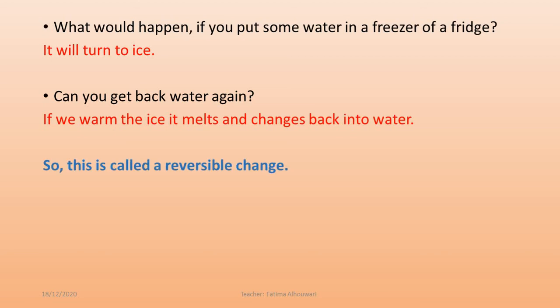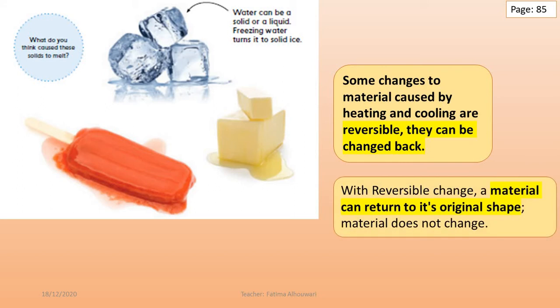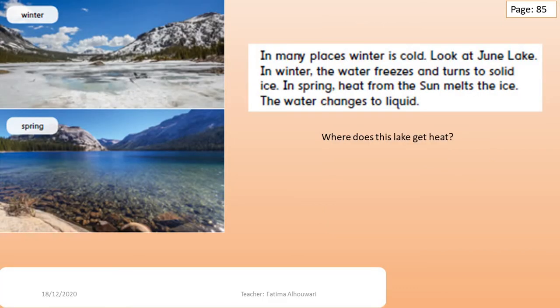Interesting. So, this change is called a reversible change, since the liquid water can change back to its original form. So, cooling water is a reversible change. Heating water also is a reversible change. Some changes to material caused by heating and cooling are reversible. They can be changed back. With a reversible change, a material can return to its original shape.